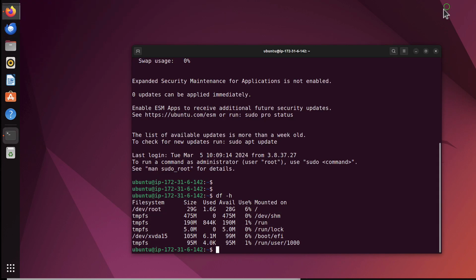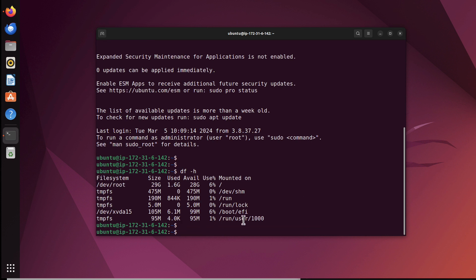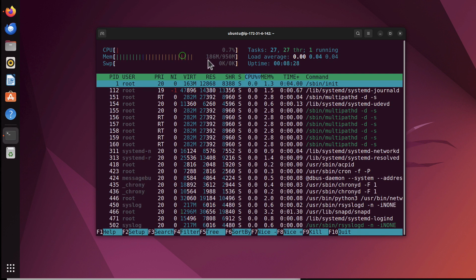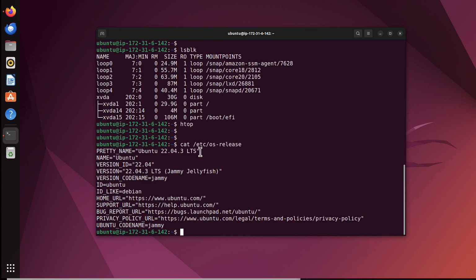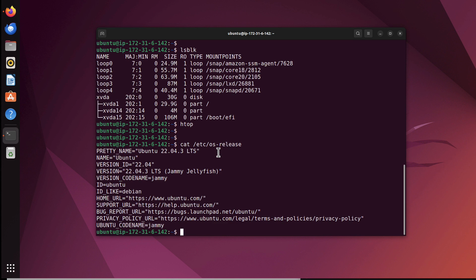But this time, I can minimize that just to make sure it's clear. I'm connecting from my laptop that I have at home, and I'm connected to my server that is in AWS cloud somewhere. And I can run some commands like these devices. You can see this is my drive. You can run, like what? HTOP. You can see the CPU utilization, memory utilization, and all that cool stuff. And if I run cat /etc/os-release, I can see it is indeed Ubuntu operating system. Okay, that's how to create the server and how to connect to it from remote location.